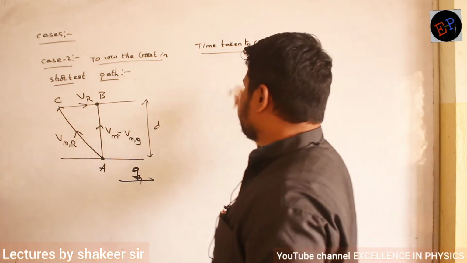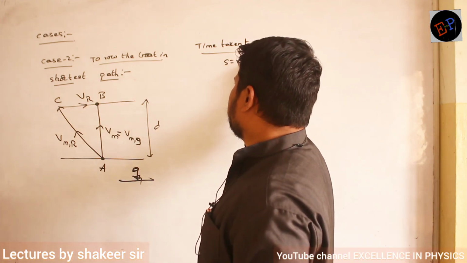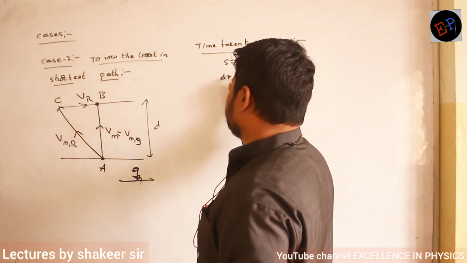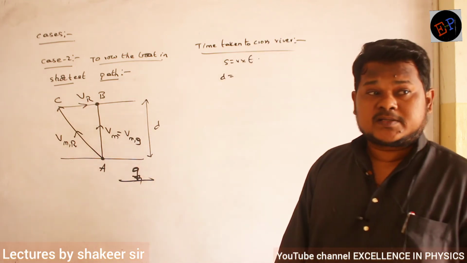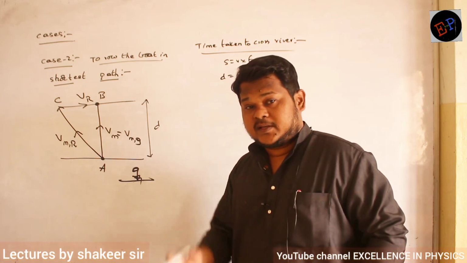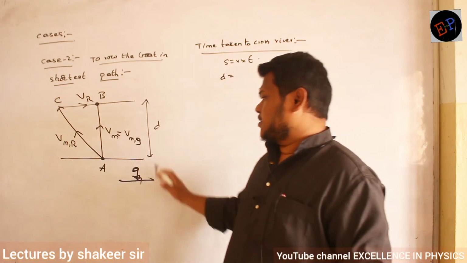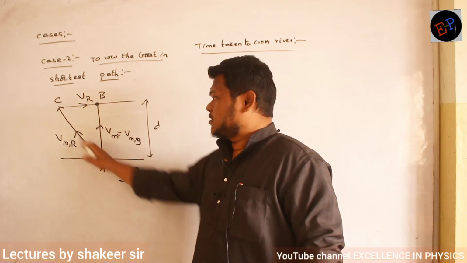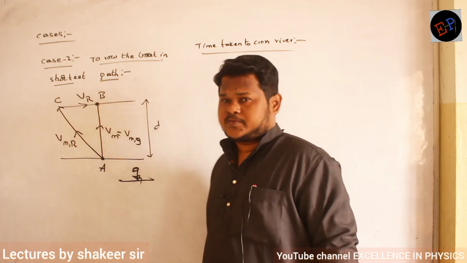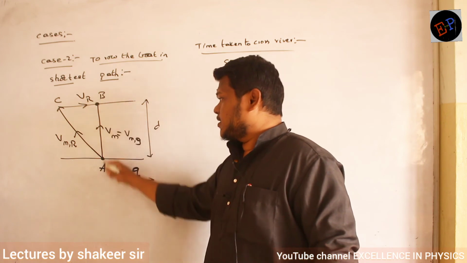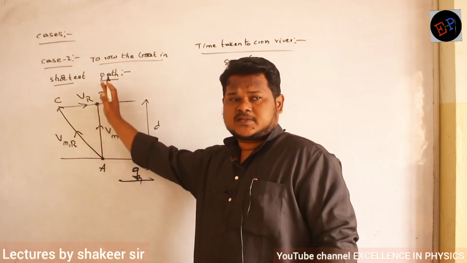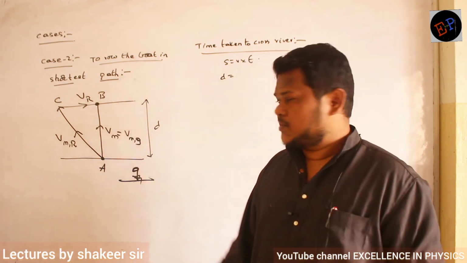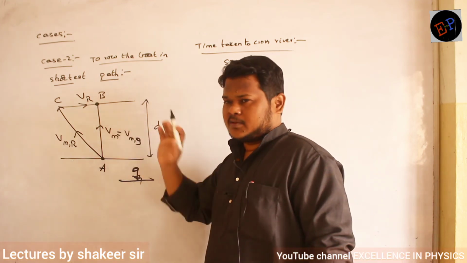So displacement is equal to velocity into time. Displacement is d, velocity is Vm. Because to cross this river, this velocity is not responsible, this is also not responsible. Only the resultant velocity is responsible, because that is the velocity present in the perpendicular direction. So this velocity is responsible for crossing the river.